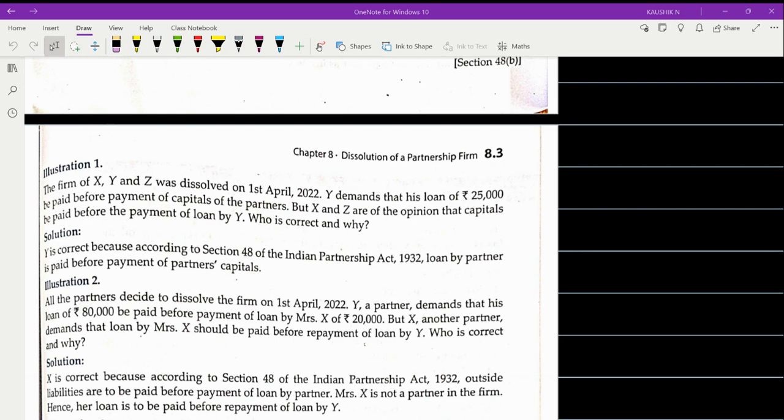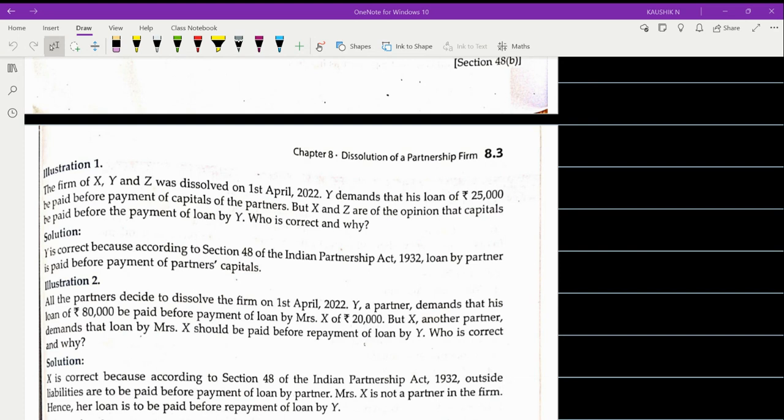So the first one: a firm of X, Y, and Z was dissolved on 1st of April 2022. Y demands that his loan of rupees 25,000 be paid before the payment of capitals of the partners. But X and Z are of the opinion that capitals be paid before the payment of loan by Y. Who is correct and why?